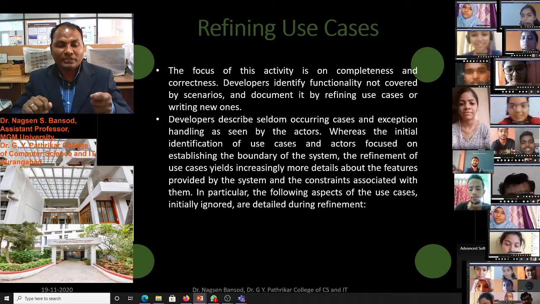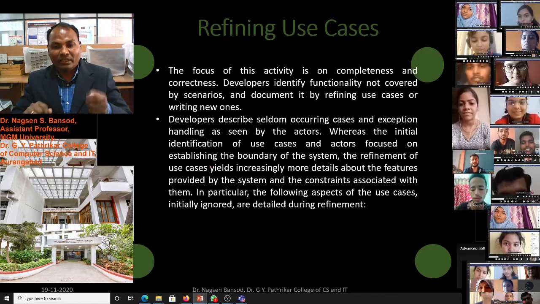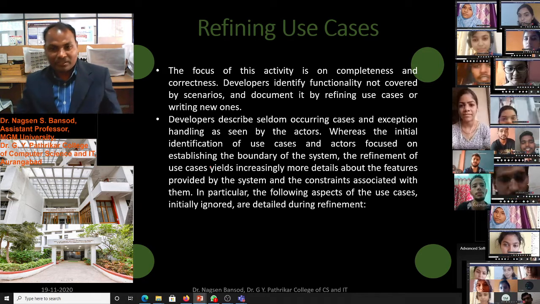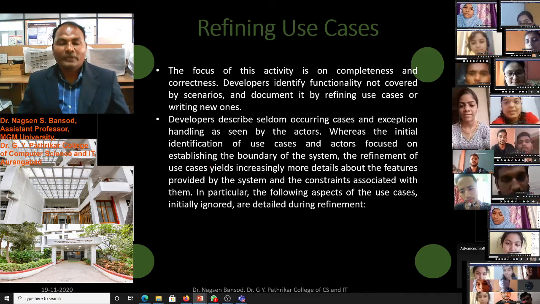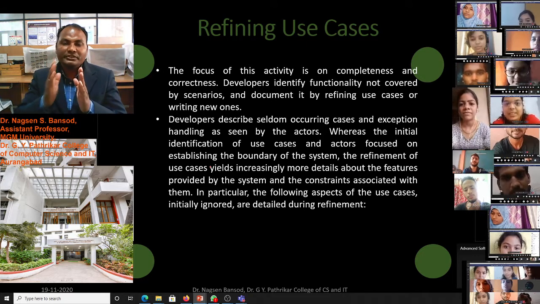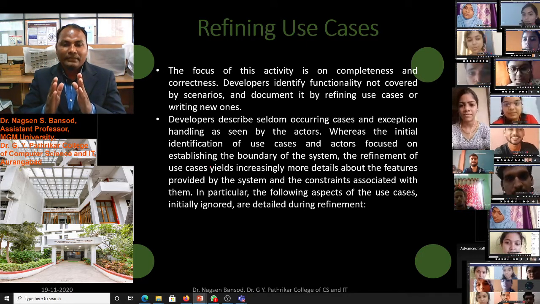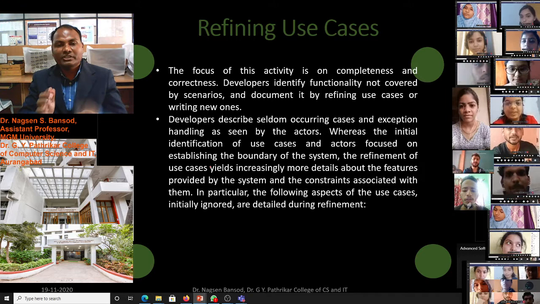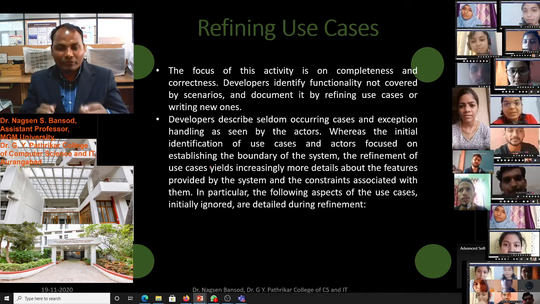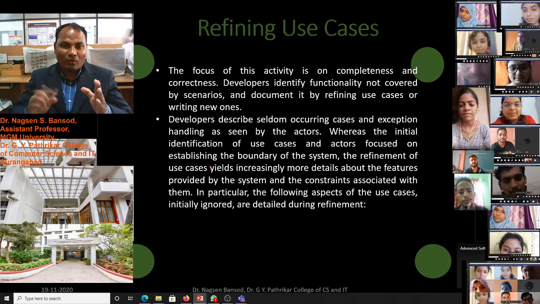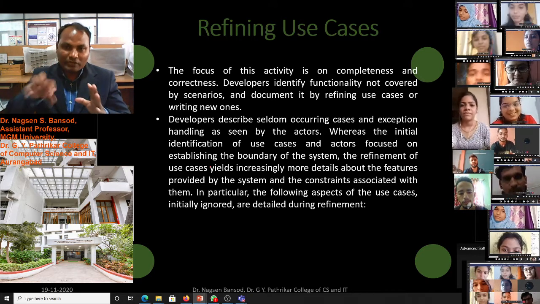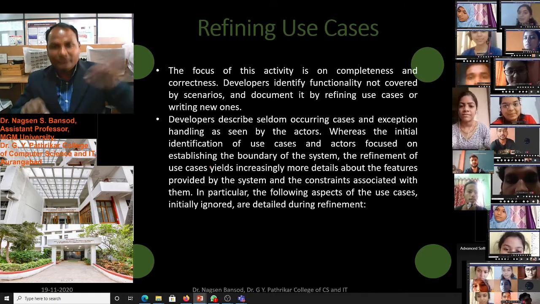Refinement of the use cases yields increasingly more detail about the features provided by the system and constraints associated with them. If we find the boundaries in use cases, then we will get more features about our software. Suppose we are going to design one software, all the processes of that software mean the use cases.